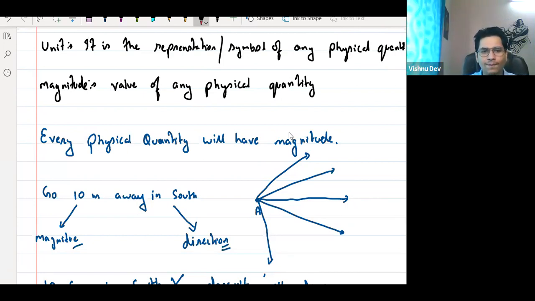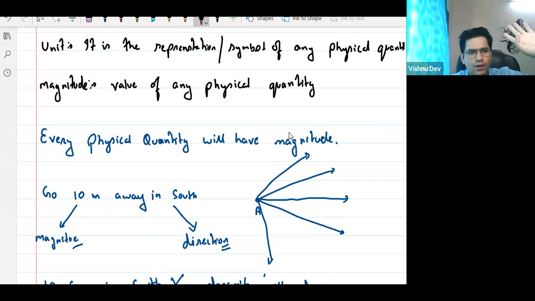Clear हो गया? Now, for time, 1 hour, 2 hour, 3 hour, 4 hour, 1 second, 2 second. These are the magnitudes, और hour, seconds are the units. Everyone is clear now? Wait, I'm getting to it. Don't worry. I'll just take it slow. First thing, I hope all of you know what is physical quantity. Second, what is magnitude? Pranil, I'll explain what is scalar.